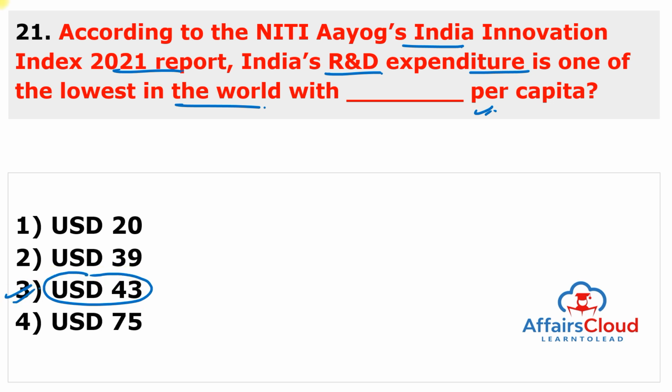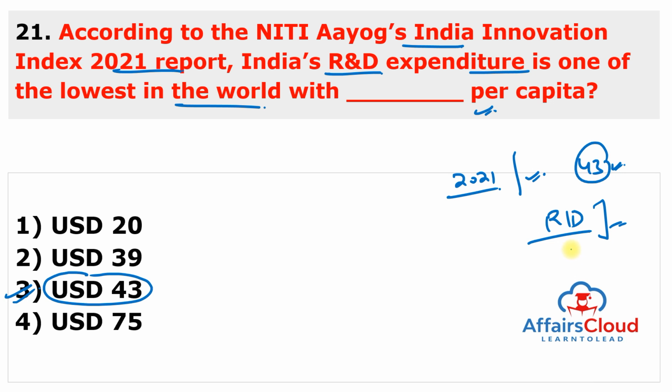So according to the National Institution for Transforming India's Innovation Index 2021 report, India's gross expenditure on research and development is one of the lowest in the world with $43 per capita. As per the report, India must boost research and development expenditure to reach on par with BRICS, like Brazil, Russia, India, China and South Africa, or ASEAN countries such as Russia, Brazil and Malaysia.